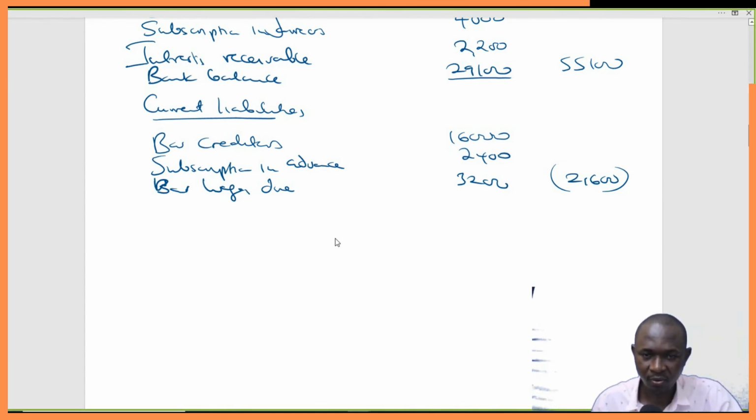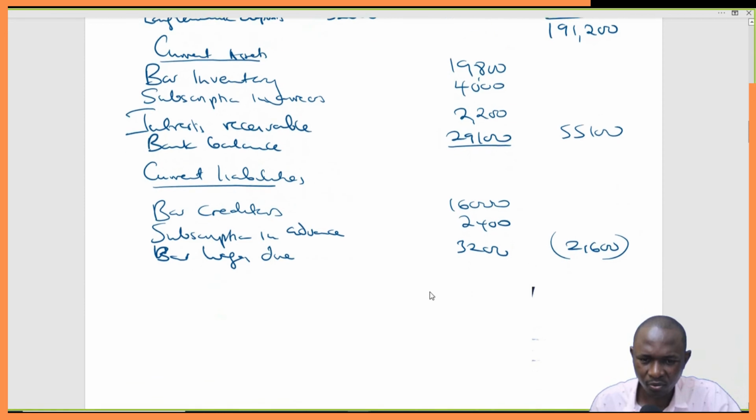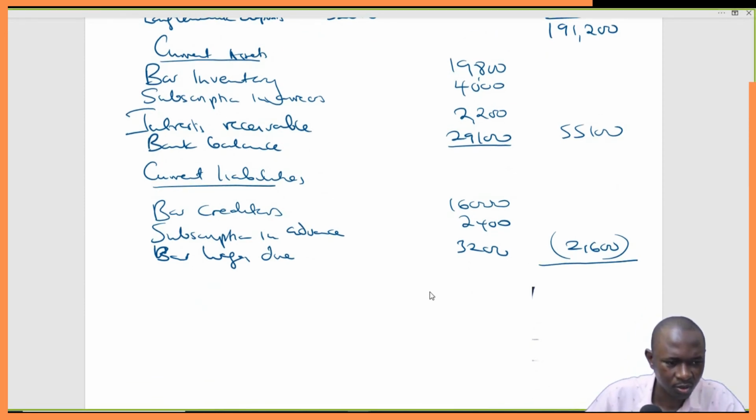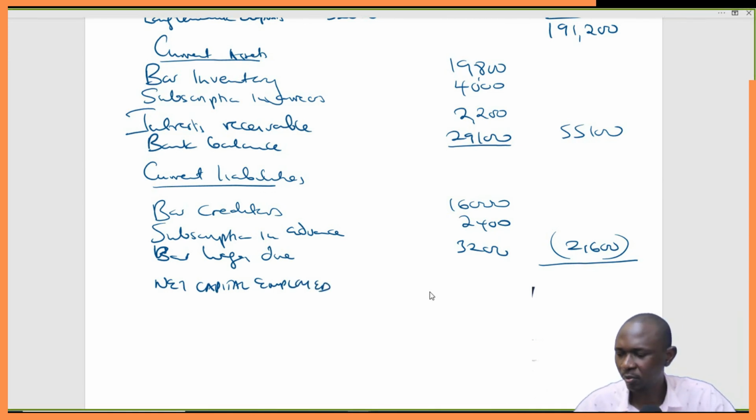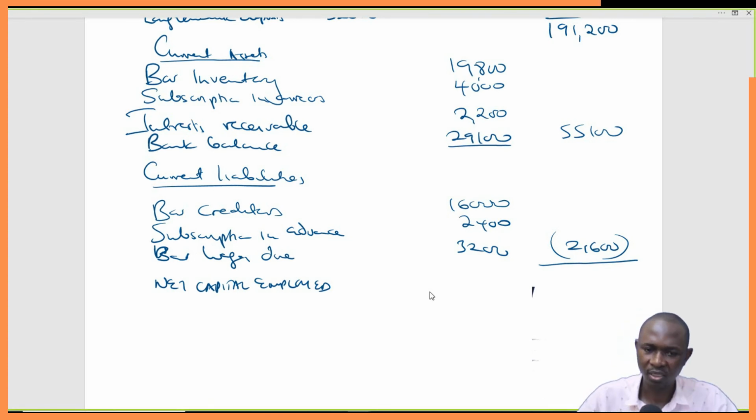What you are going to do is get the total. This will be our net capital employed: 191,200 plus 55,100 minus 21,600. That will give us 224,700.